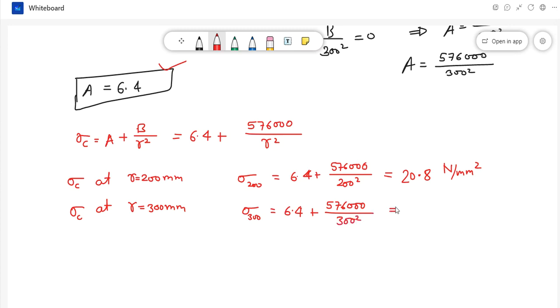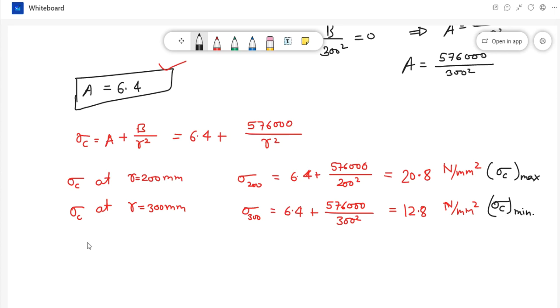Okay, so let me calculate, 576,000 divided by 300 square, 6.4 and 6.4, so it is 12.8 Newton per mm square. Okay, so we can say this is your maximum hoop stress and this is your minimum hoop stress, which will be at outer surface.